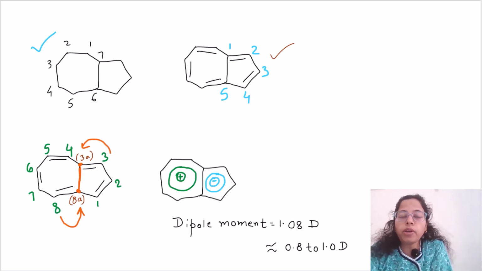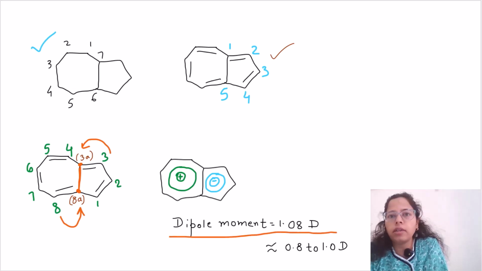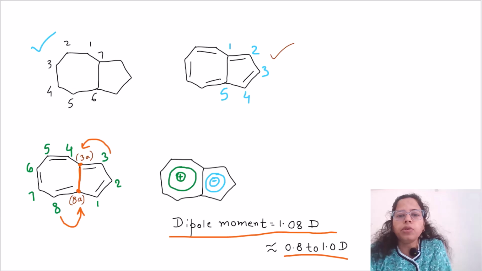And one more important thing about azulene is that it has a significant dipole moment of around 1.8 to 1 debye. It has been observed that the 7-membered ring acts as the cation while the 5-membered ring acts as the anion in this dipole.